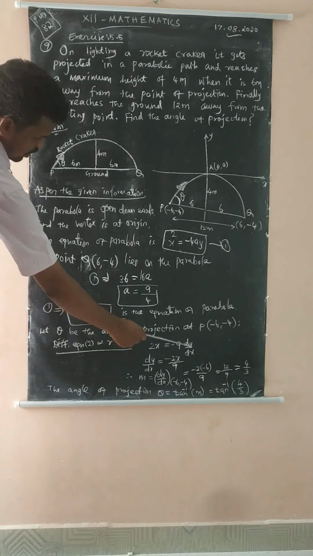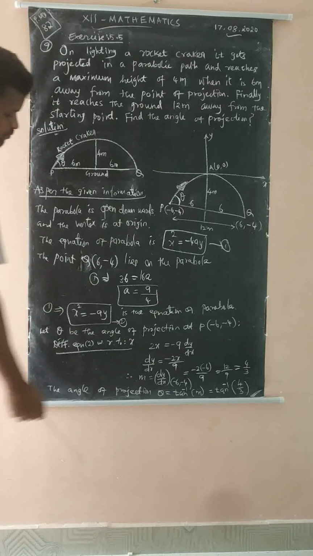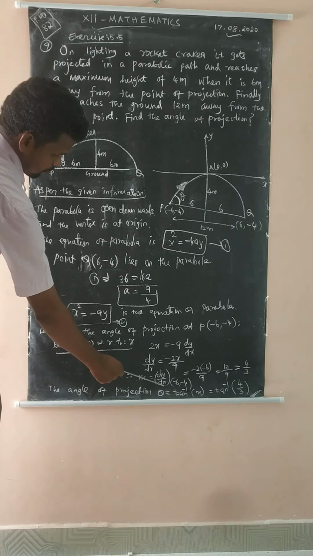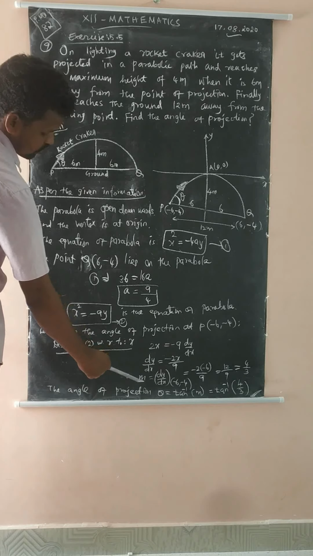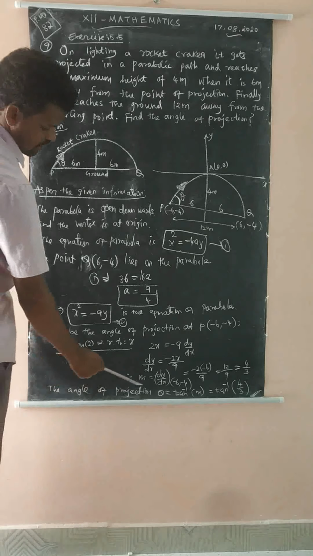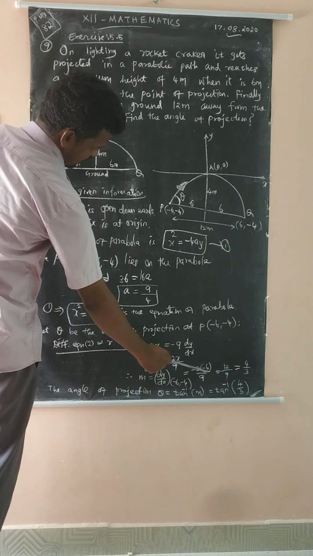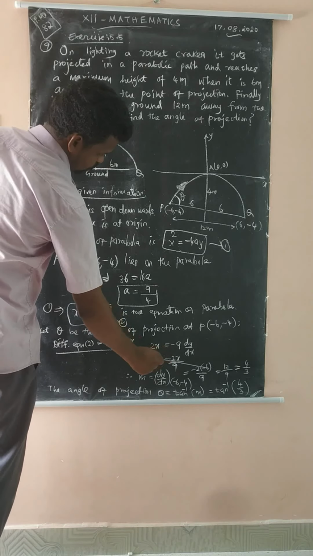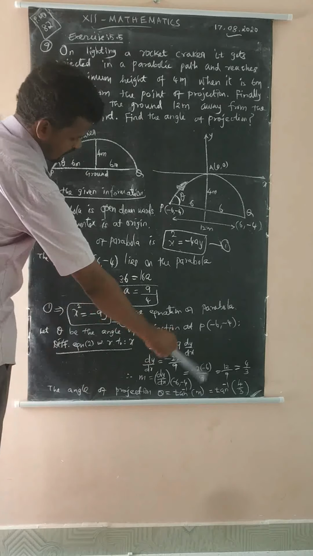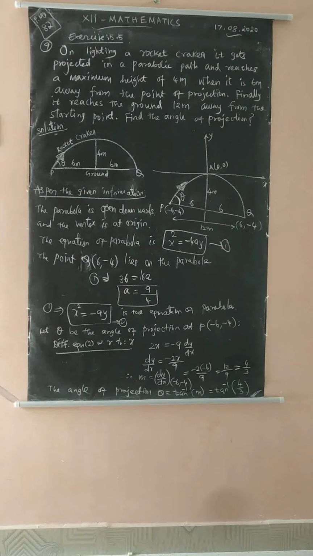So dy by dx equals minus 2x by 9. So m is equal to dy by dx at the point (-6, -4), which is the slope of the tangent line. Substitute here: m equals minus 2 times the x coordinate minus 6, by 9. Minus and minus give plus, so 2 times 6 is 12, 12 by 9, cancel by 3, giving 4 by 3. So the slope m is equal to 4 by 3.